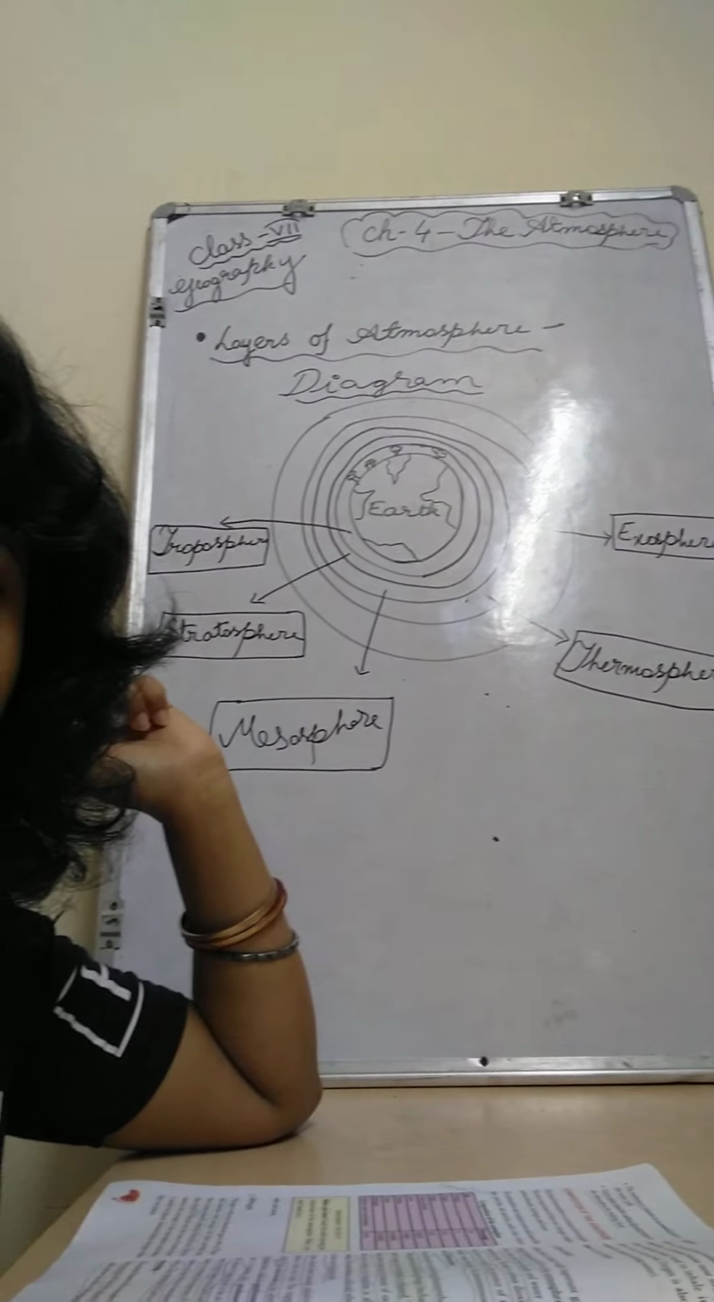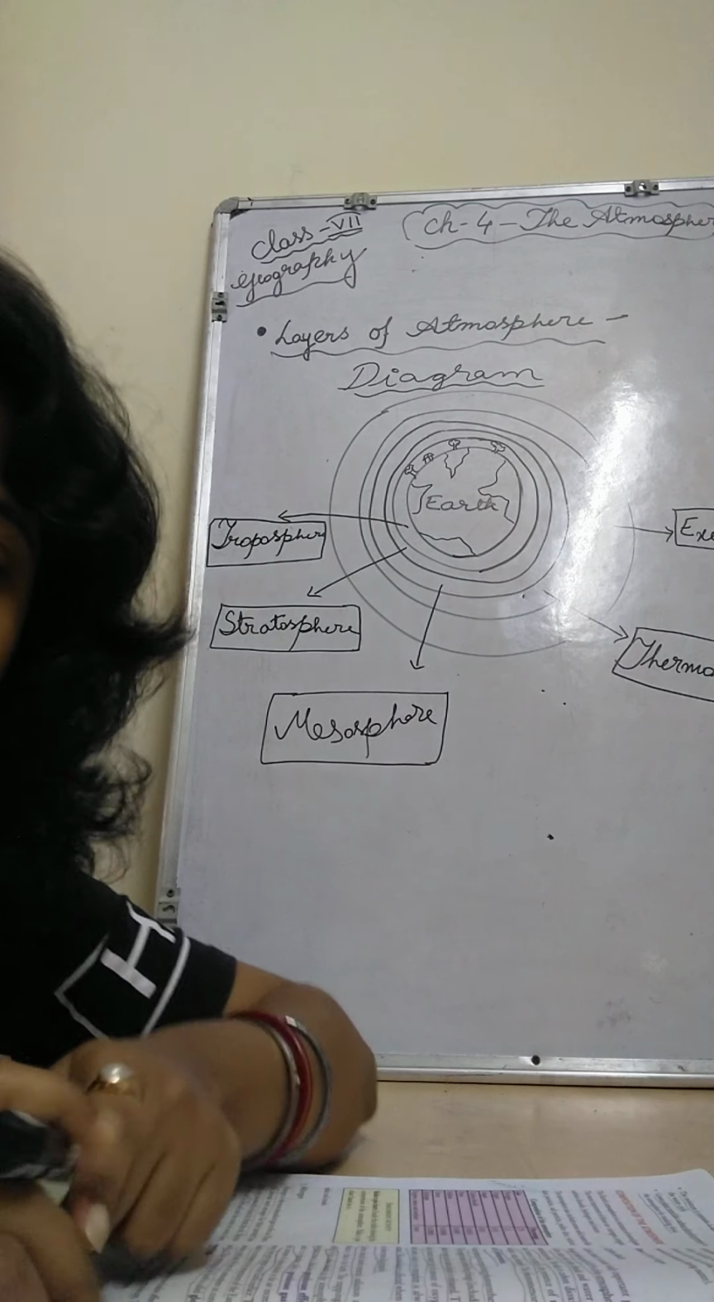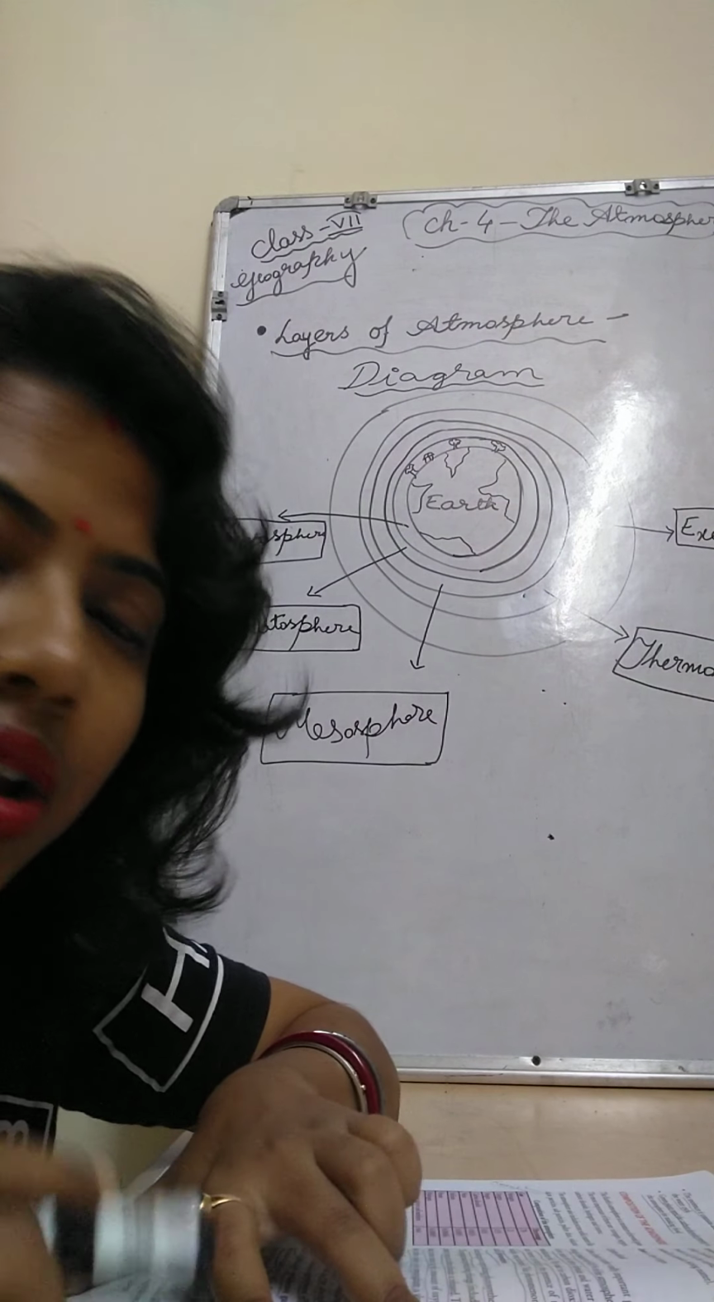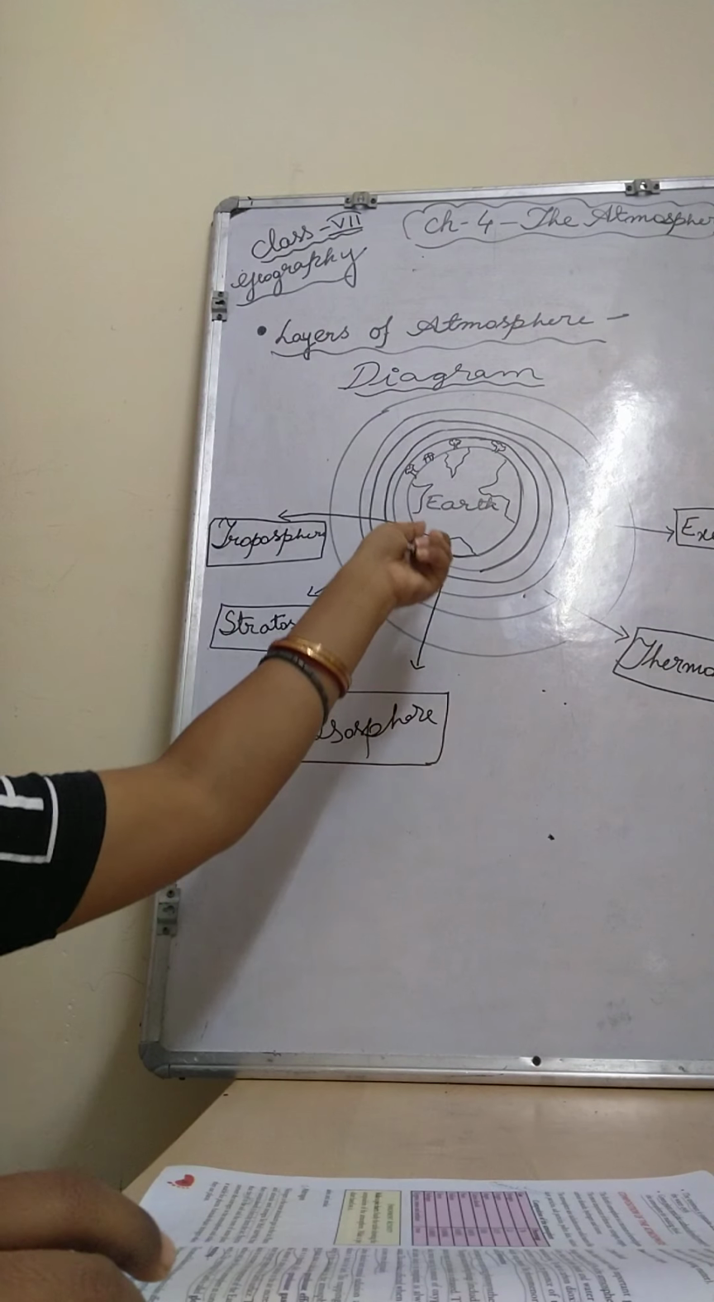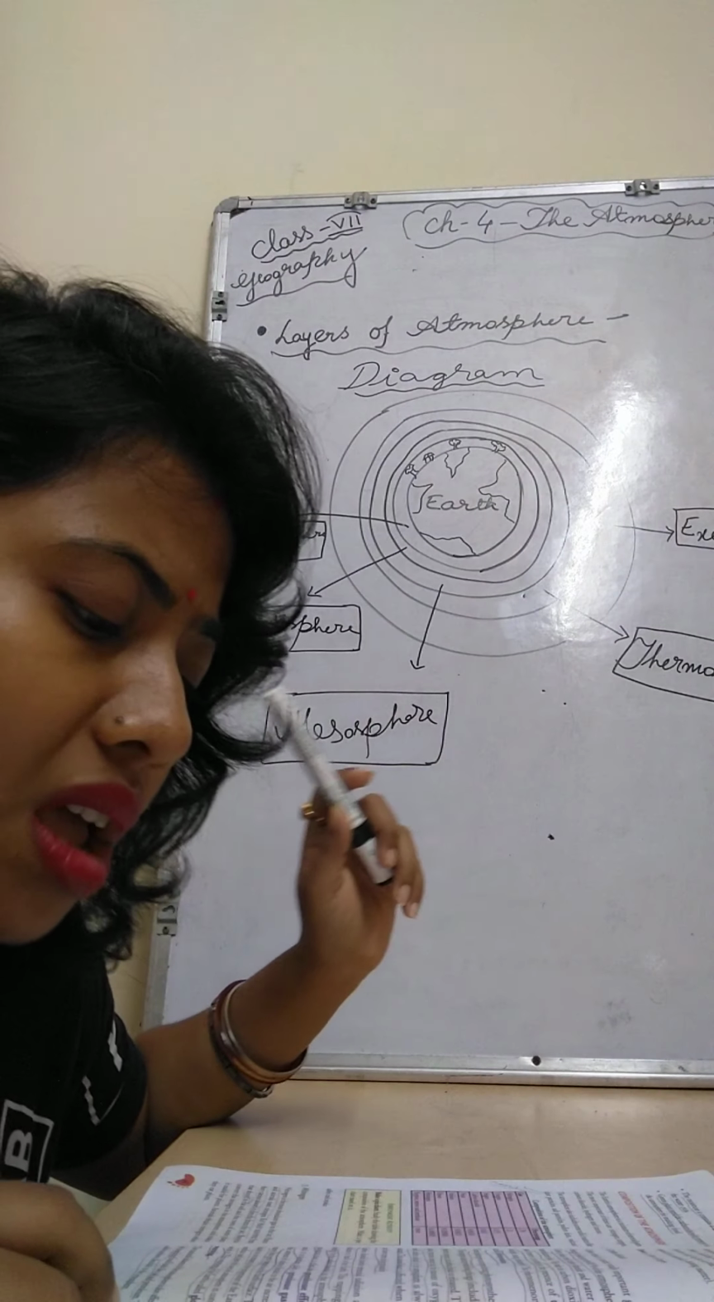Now I will come to the troposphere. The troposphere is the lowest layer of the atmosphere. It is the first layer of the atmosphere. Temperature and pressure fall according to height. It means the temperature falls as height increases, and so does the air pressure.